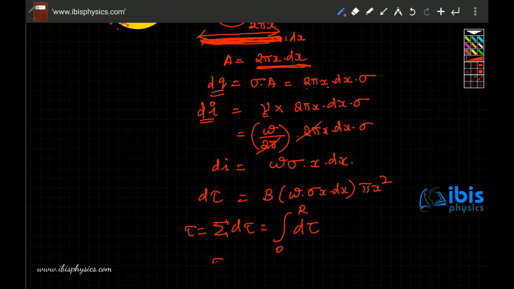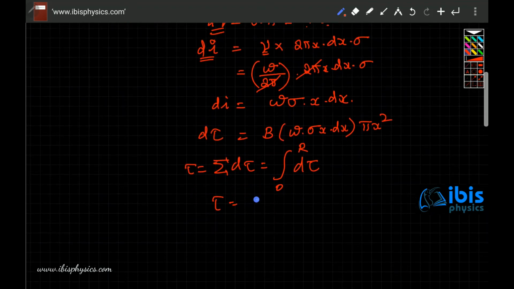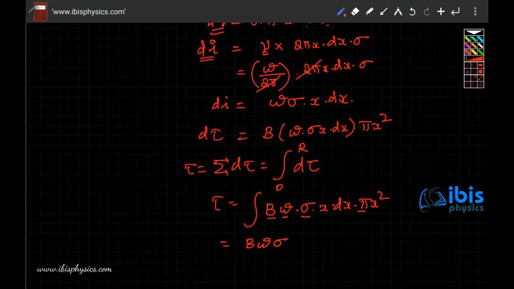So the total torque tau is equal to the integral of d tau, that is B omega sigma x dx into pi x square. B, omega, sigma and pi are all constants, so they can be taken out. The integral of x square into x is x cube dx from 0 to r.